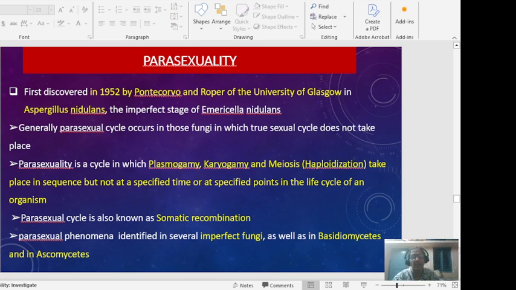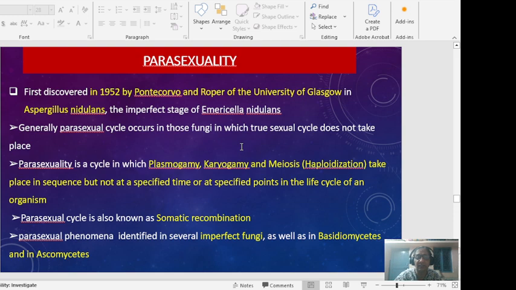There is another condition of reproduction known as parasexuality, which was discovered in 1952 by Pontecorvo and Roper at the University of Glasgow in Aspergillus nidulans, or the imperfect stage of Emericella nidulans. The parasexual cycle occurs in those fungi in which a true sexual cycle does not take place.